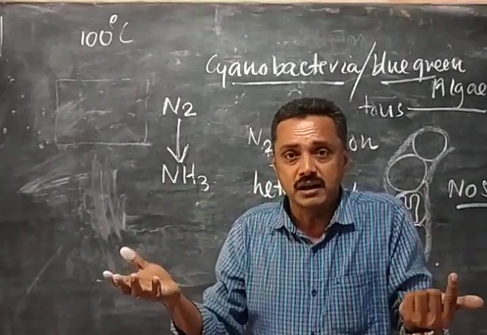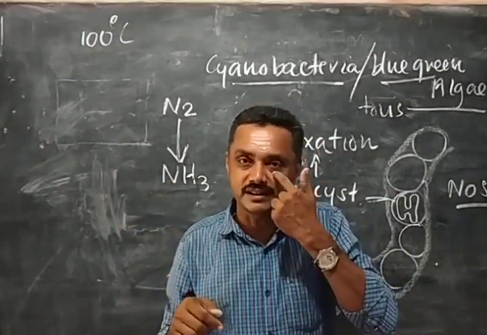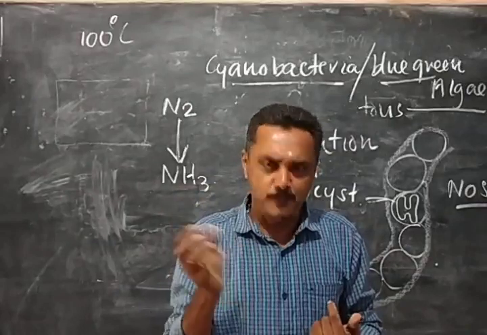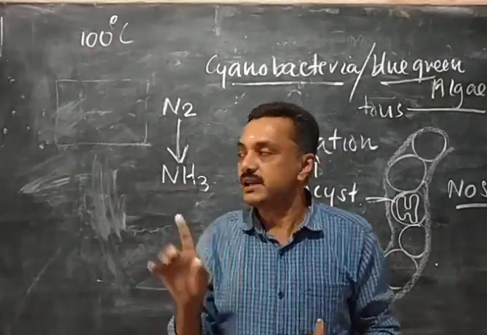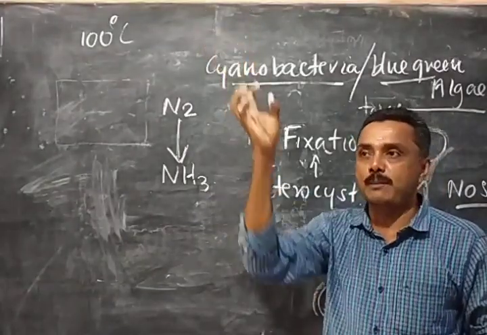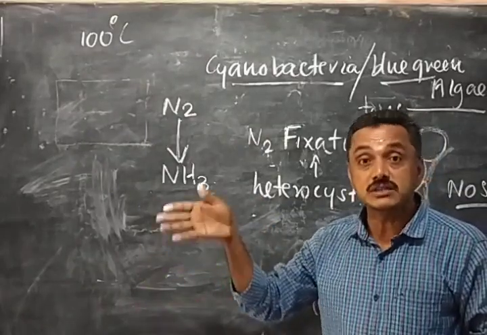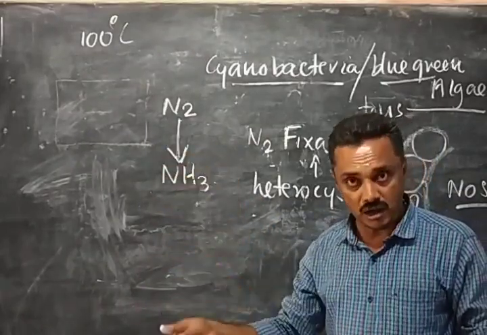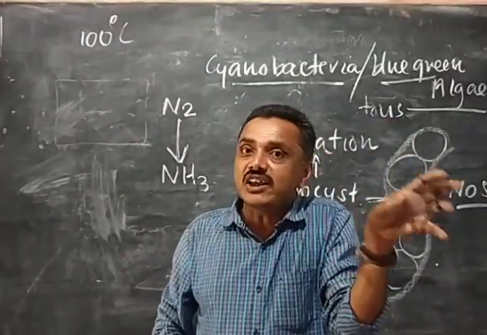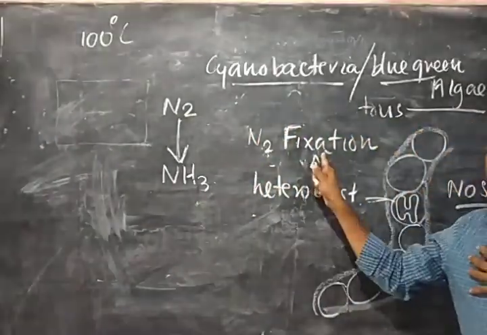Plants require ammonia. For what? Production of amino acids and protein. Amino acids require ammonia. So when we are cultivating plants, we add ammonia, ammonium sulfate like that. But cyanobacteria are very important in agriculture because they can absorb nitrogen and produce ammonia, which will increase the fertility of the soil. So cyanobacteria are agriculturally important because they can produce ammonia by the process of nitrogen fixation.